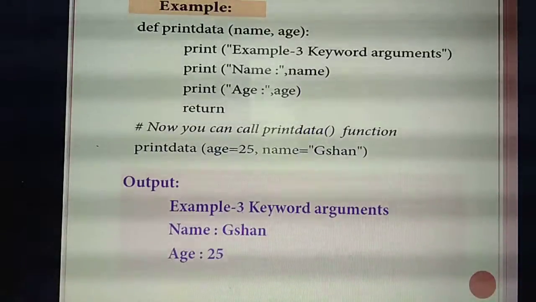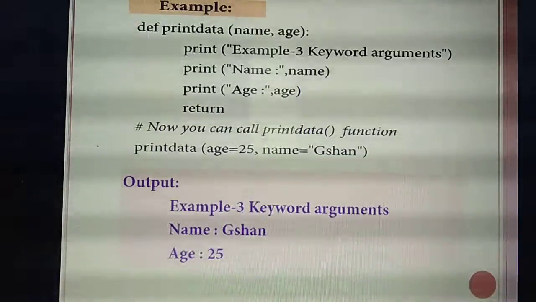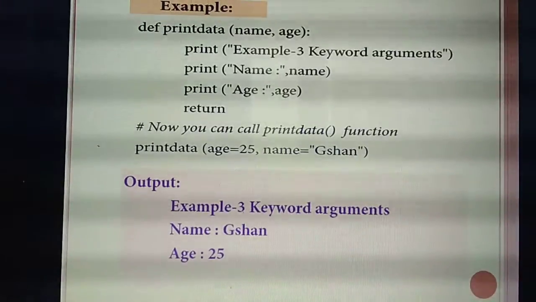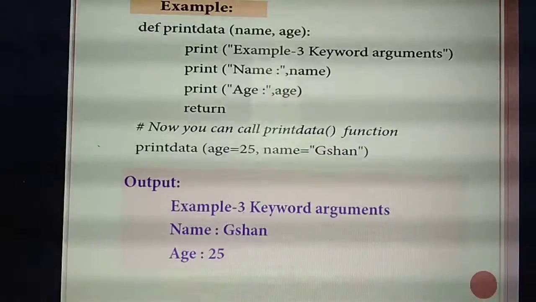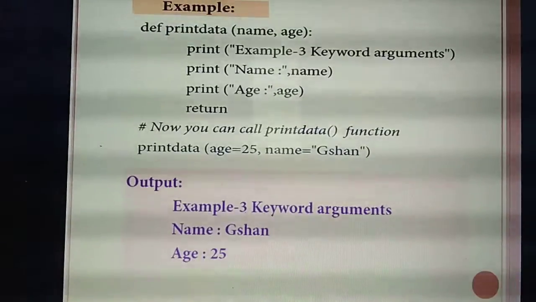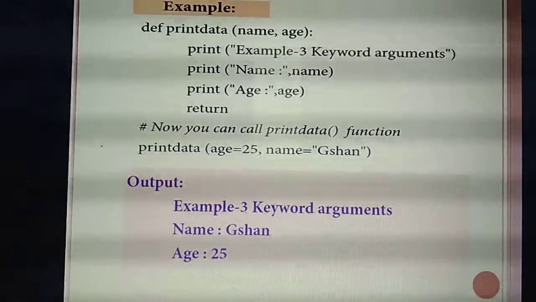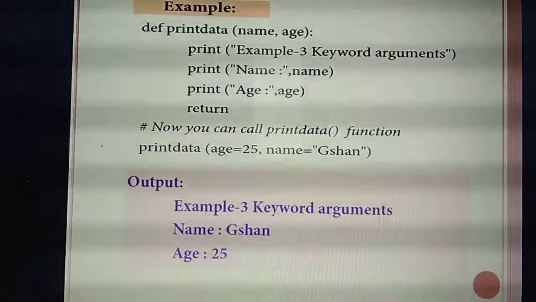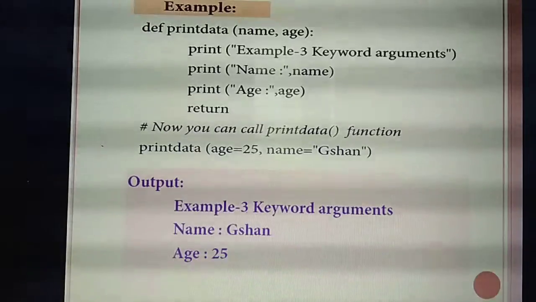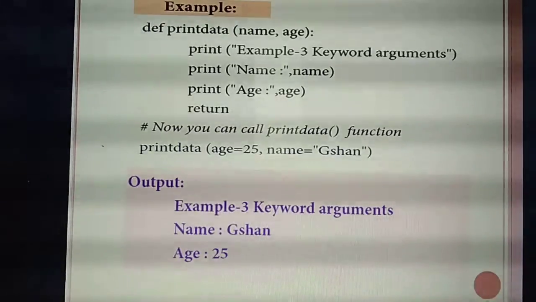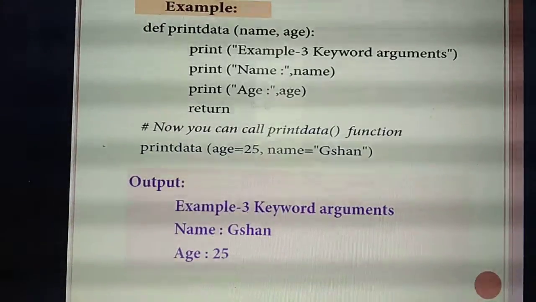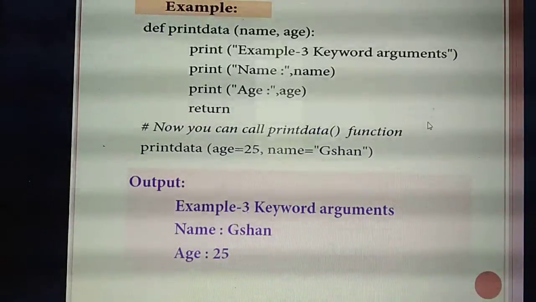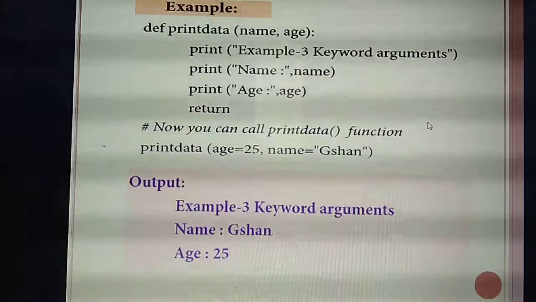Do you understand the difference between keyword argument and required argument? Read the program one time. Please understand it right now, read it and study. Otherwise you will never understand and you will never remember. If you understand and study, you will never forget. Understand the difference and study. Have you all read it?